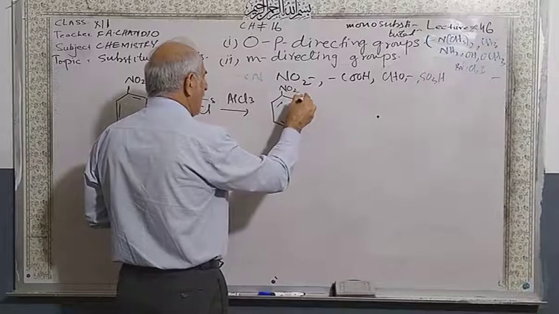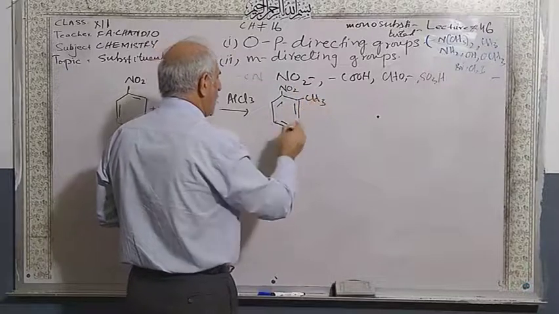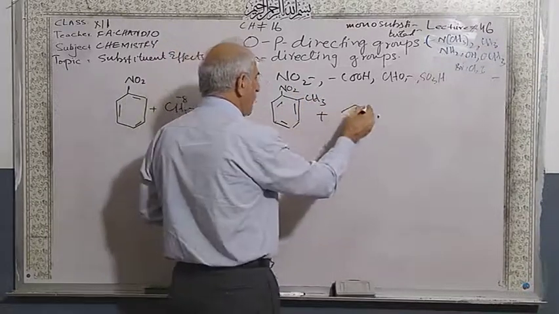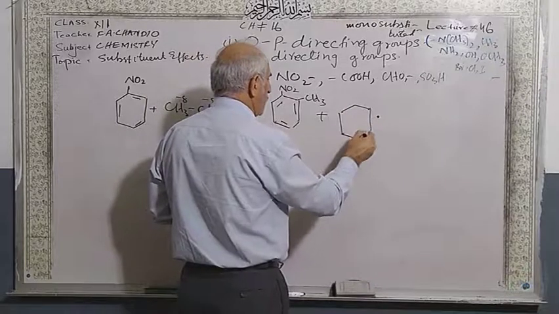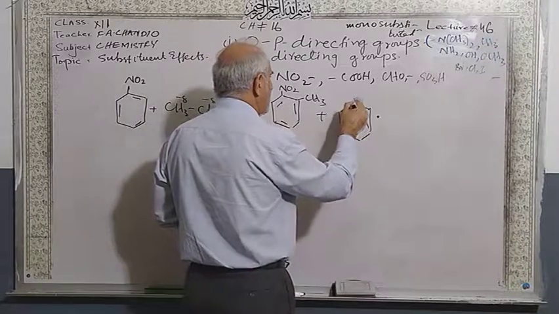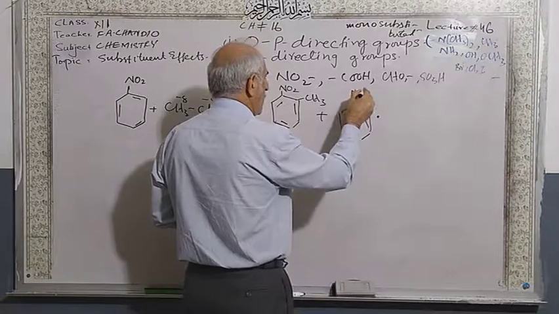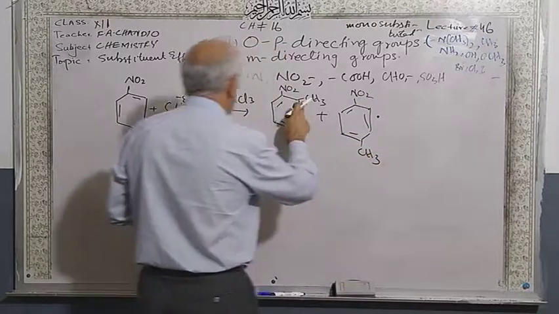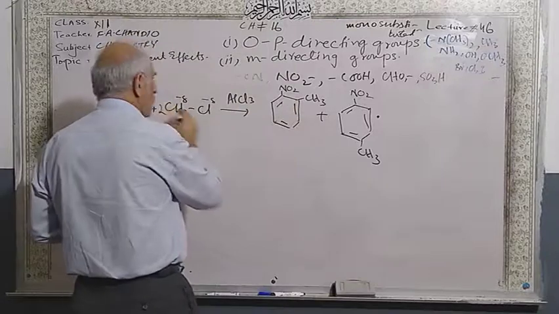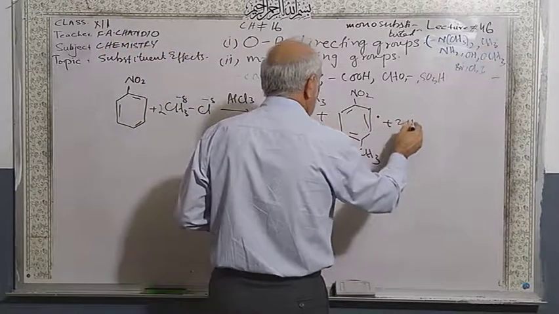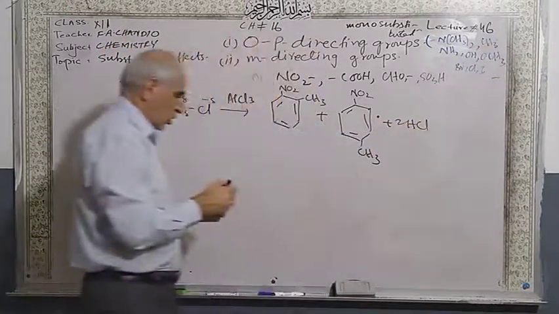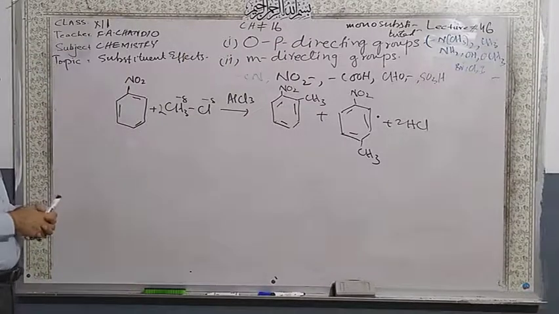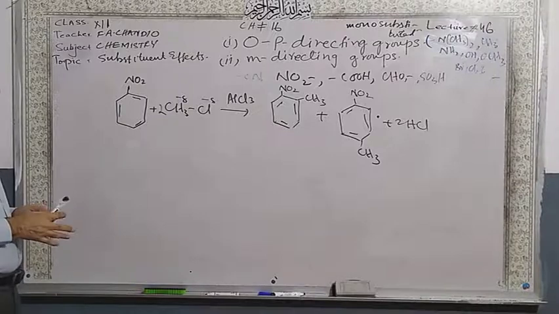So this methyl will attack at the ortho position as well as the para position. Hydrogen is removed with chlorine, and you will get HCl. Yes, you will get this compound. These are ortho and para directing groups.